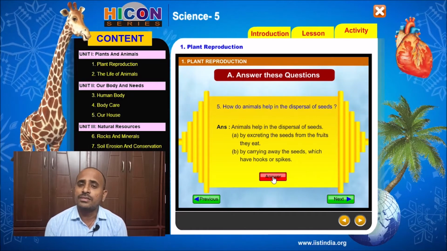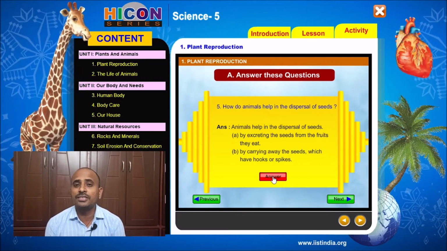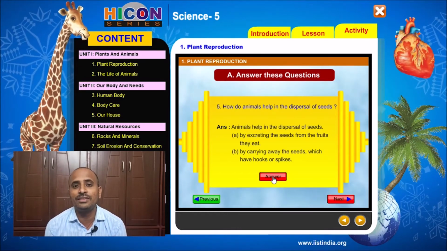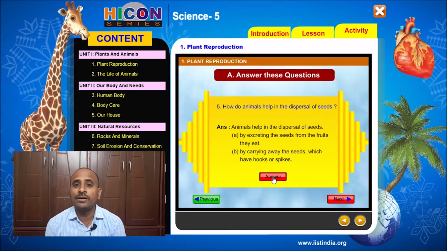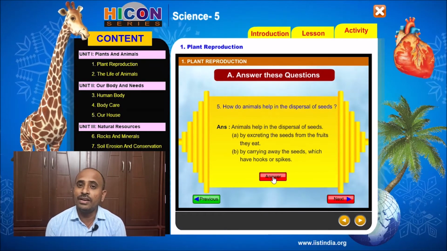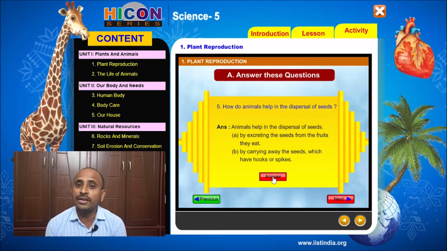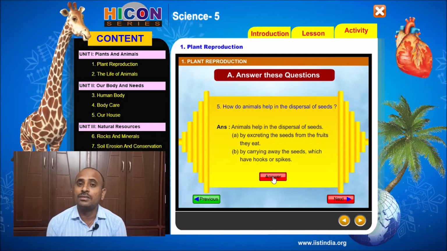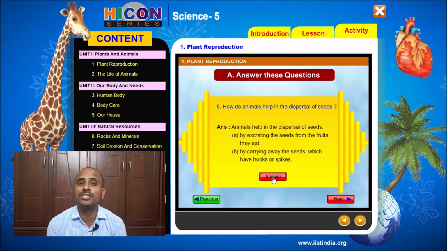Some seeds have hook-like or spike-like structures, like xanthium seed and spear grass seeds. These seeds attach to the skins or claws of the animals, then the animals carry away the seeds along with them to distant places.